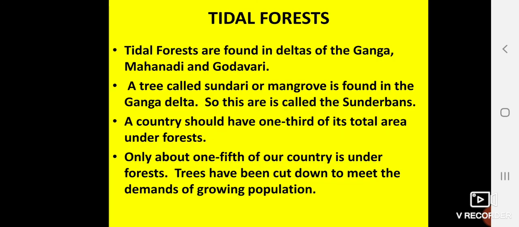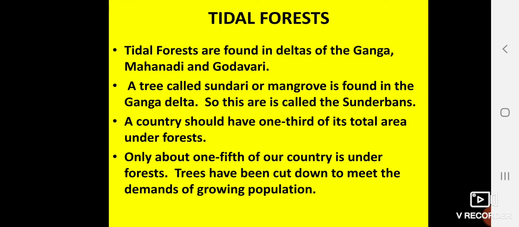Tidal forest. Tidal forests are found in the deltas of Ganga, Mahanadi, and Godavari. A tree which is called Sundari or mangrove is found in the Ganga delta. Remember this thing. So this is called the Sundarban delta.